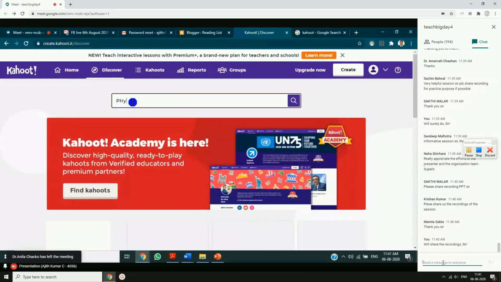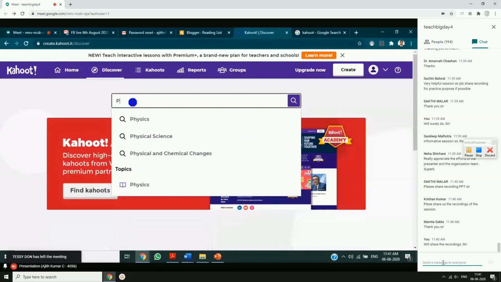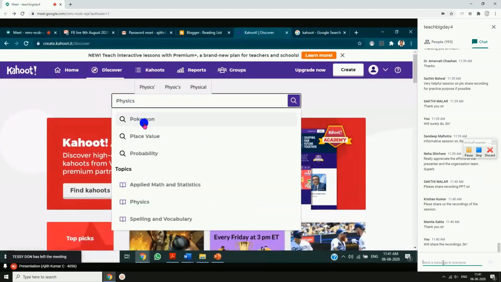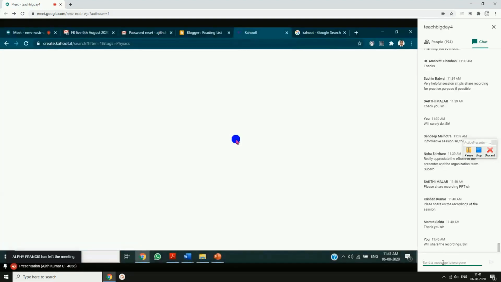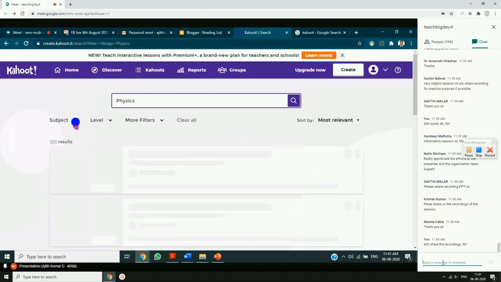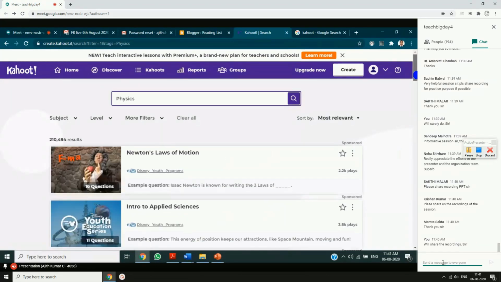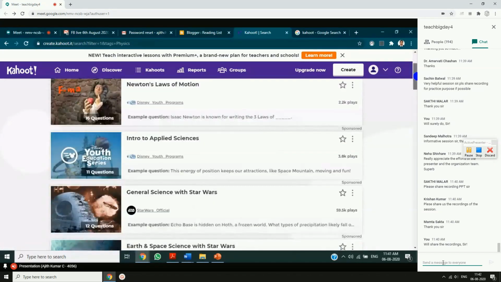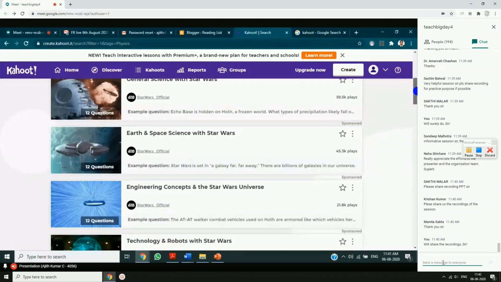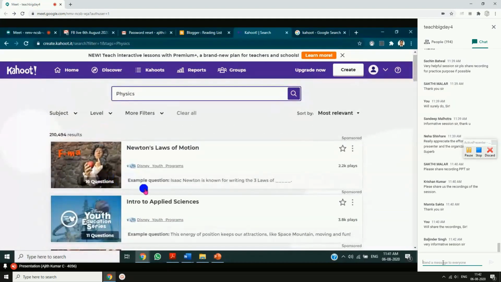Maybe suppose I'm teaching physics. I'll just type physics and search. So you can see many ready-made Kahoots here. Newton's laws of motion, intro to applied sciences. You search if you are lazy that way. If you are a lazy teacher, just make use of these ready-made quizzes. You can see 16 questions. Some teachers have made this Kahoot quiz. You can ask your students to just play this quiz or attend this examination.